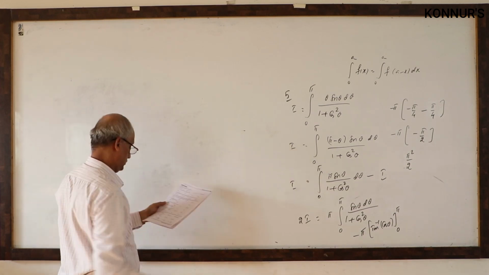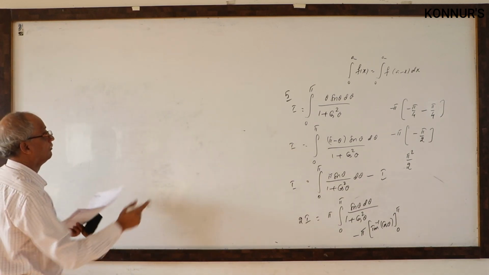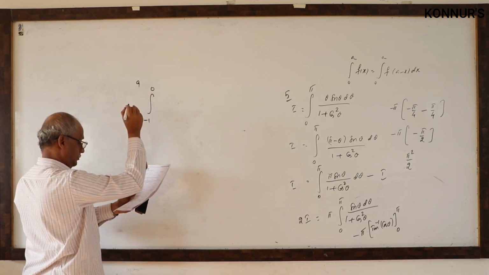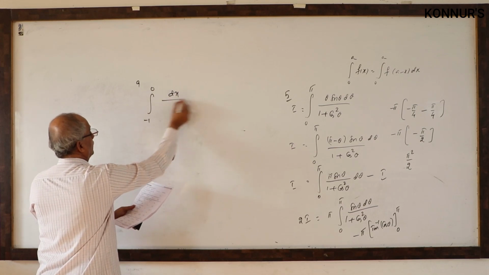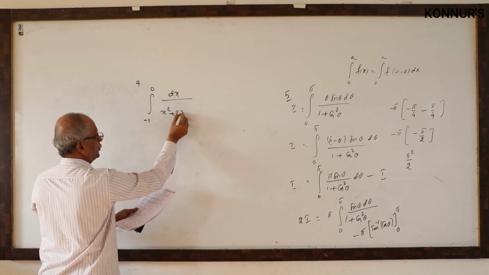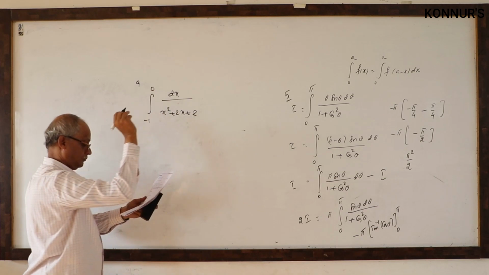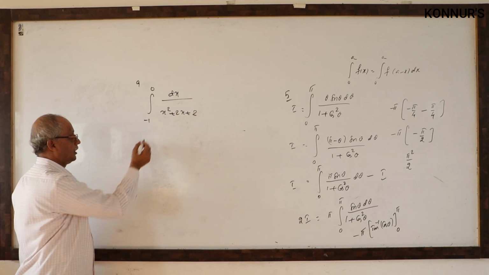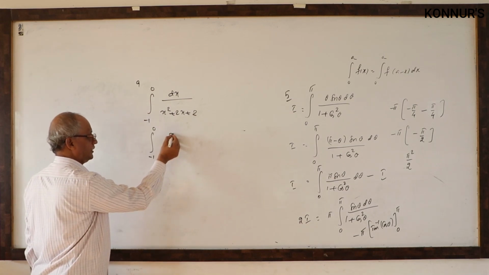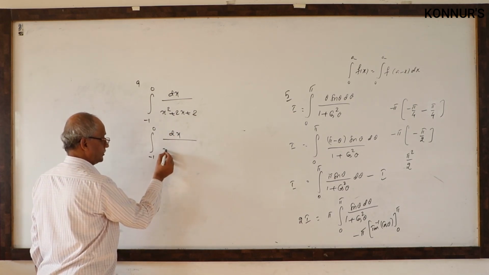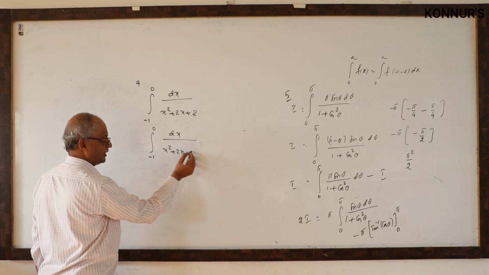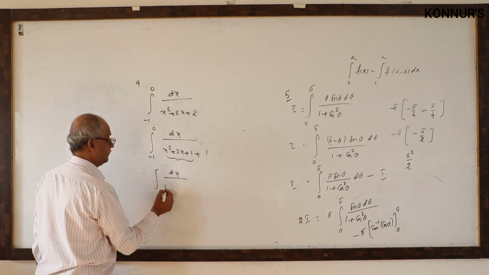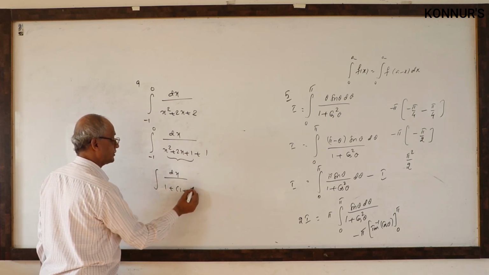The ninth one is integral from minus 1 to 0, dx by x square plus 2x plus 2. Easiest problem. Simple. The denominator, you can write as x square plus 2x plus 1 plus 1. This we know. Therefore, dx by 1 plus half, 1 plus x whole square.